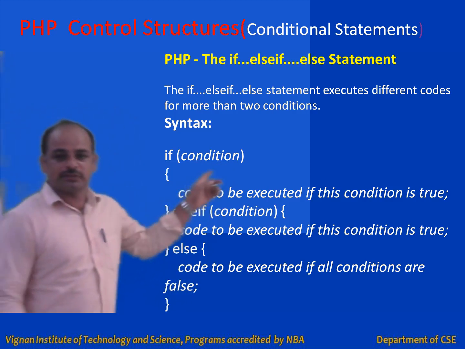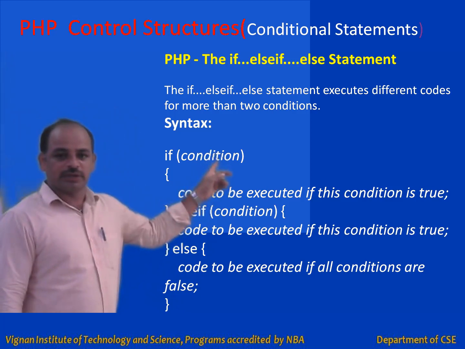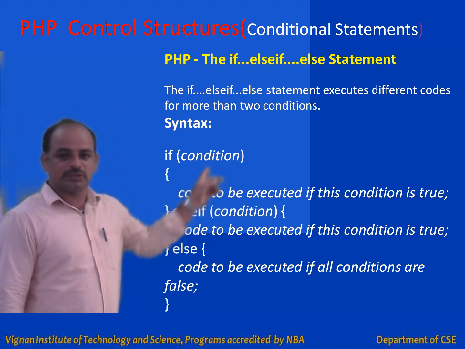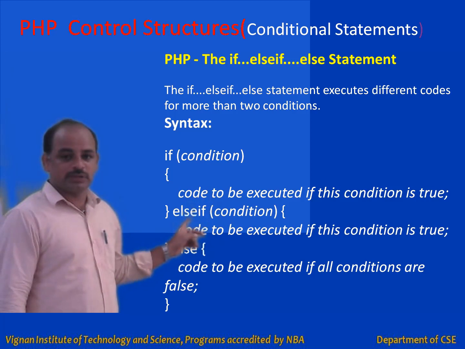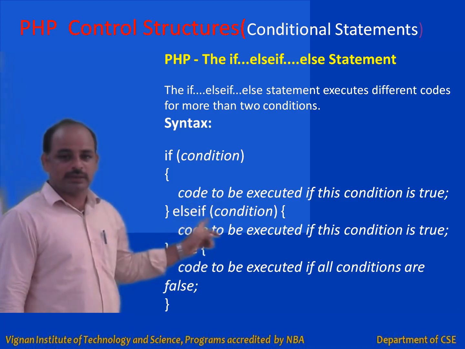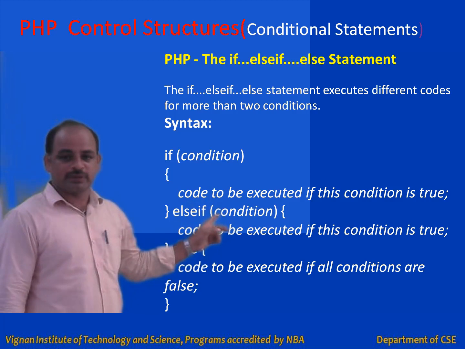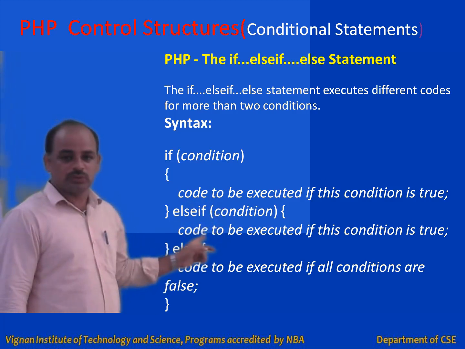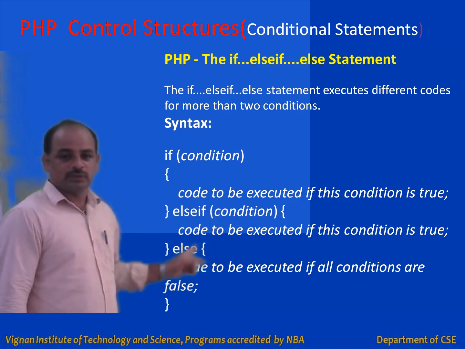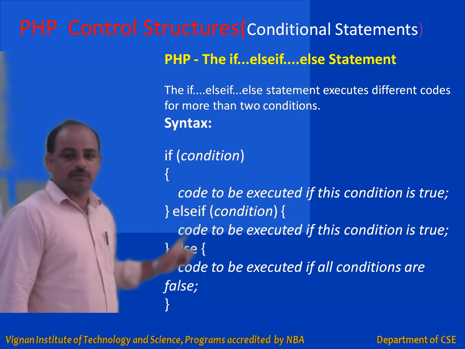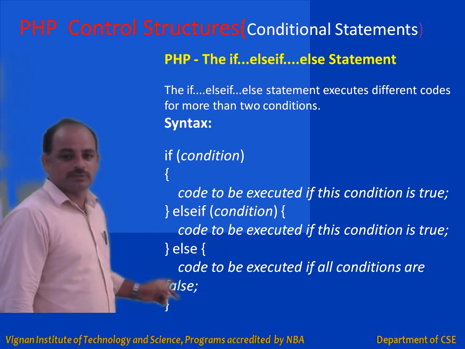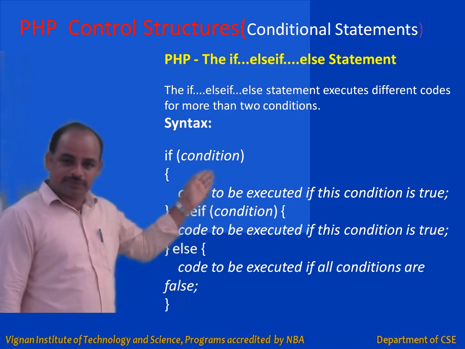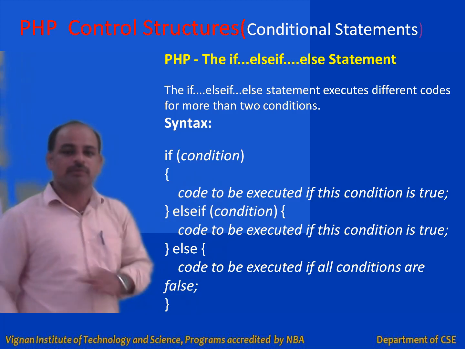Similarly, you can see the syntax here. Verify the condition. If the condition is true, the first block of code is executed. If this condition is false, then go for the else if, and the second condition is verified. If this second condition is true, then this code will be executed. Otherwise, if both conditions are false, the else block will be executed. So likewise, we can extend this code up to any number of conditions.